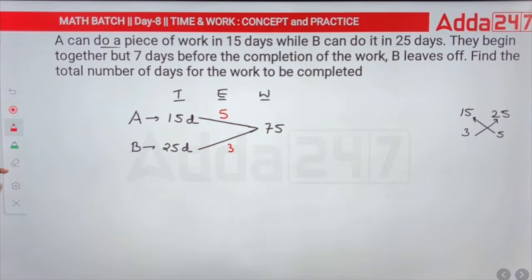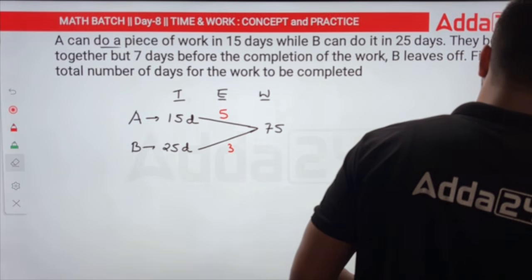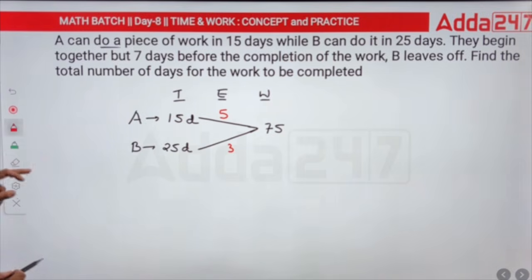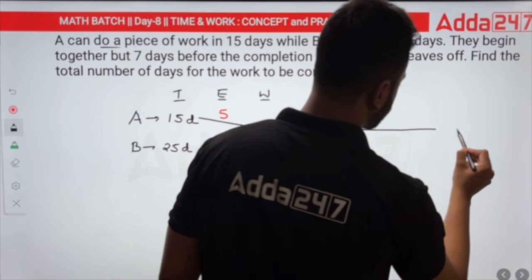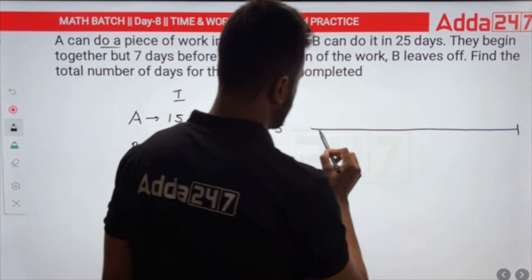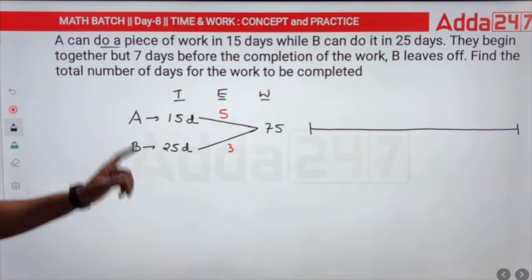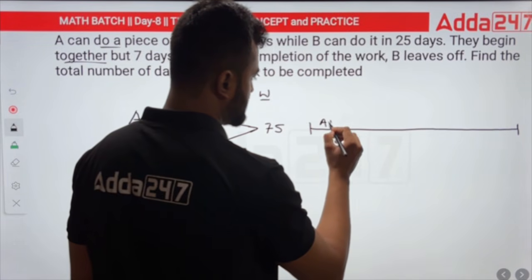Right. Now, as we have got this, what do we need? We need to draw the line diagram, okay? To indicate how much work has been done. Let's do it. Let's make a line out here like this. Done. Now who is starting? Both of them begin together. At first A and B started the work together.